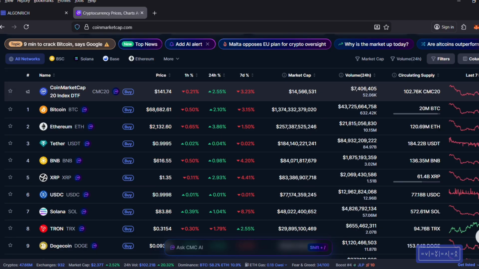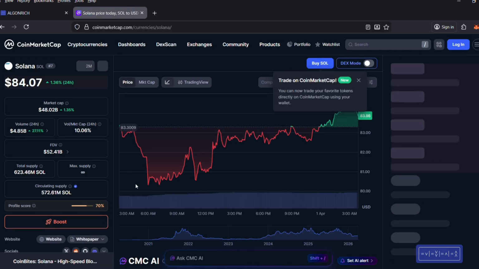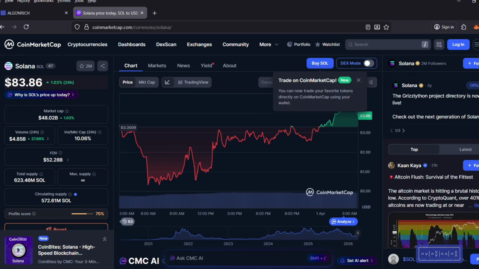Let's click on another token that is not Bitcoin. Let's click on Solana. It's number 7 in the ranking. Here you can see the information of the token: the ticker symbol, the current price of the token, and in the last 24 hours it is up 1%.